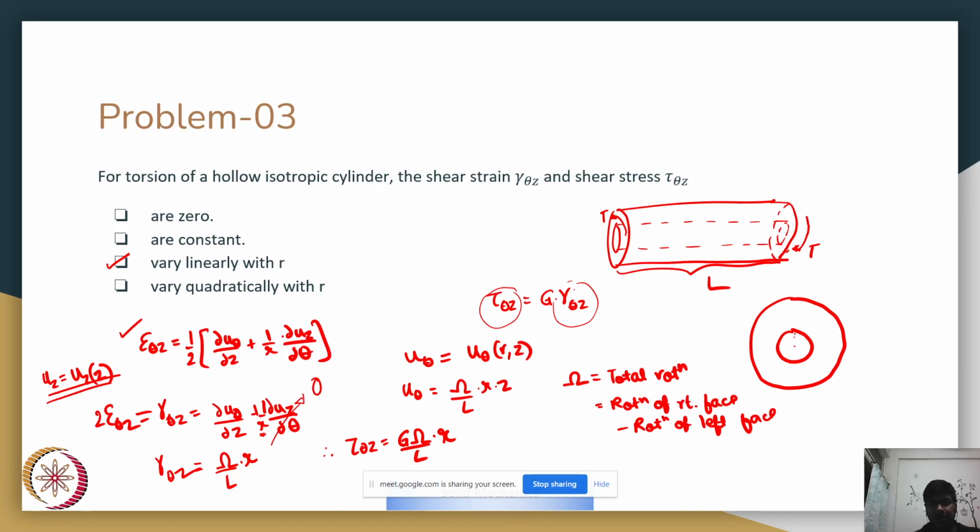And your dou u theta by dou z ends up determining your gamma theta z, which is nothing but omega by L into r. If this is your gamma theta z, your tau theta z is nothing but G times gamma theta z. So your tau theta z becomes G omega by L into r. As you can see, both of them are varying linearly with radius r. Correct?